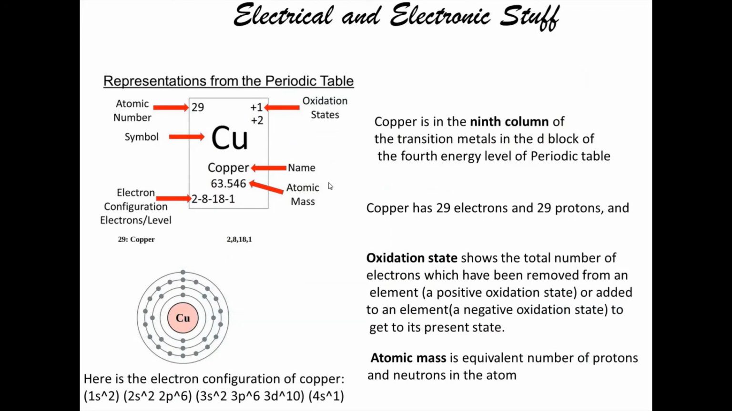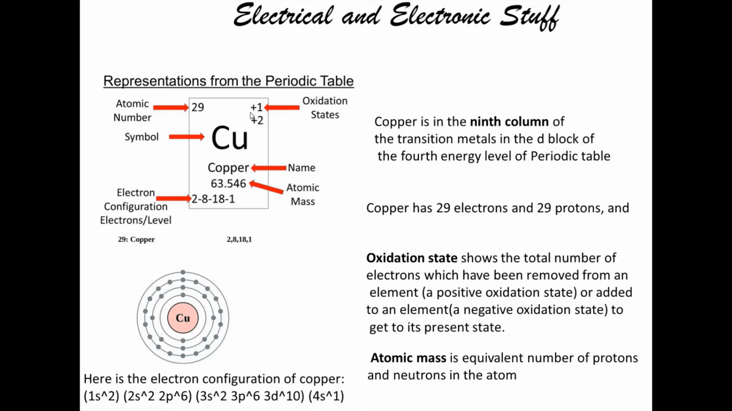So here is how the element is represented. Here they have mentioned the atomic number, the oxidation state, the symbol, the name, and the atomic mass. Atomic mass is equivalent to the number of protons and neutrons in the atom. So we have studied that protons and neutrons are contained in the nucleus, and this is the orbit, in our previous topic of atomic history.